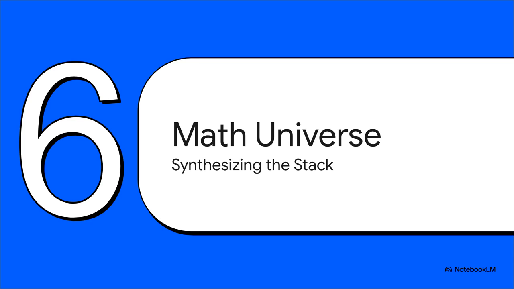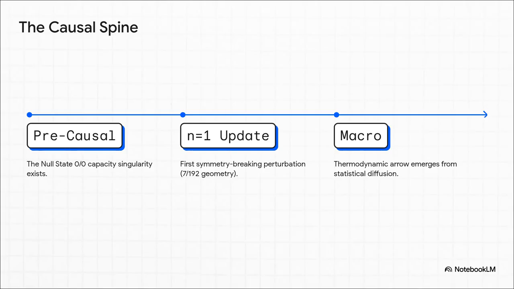Section 6. A universe from mathematics. Tracing this ultimate causal spine, we can see the whole picture. From a mathematically undefined paradox of absolute nothingness, that 0 over 0 null state, a discrete causal update is absolutely forced. That first symmetry-breaking perturbation generates the 7 over 192 geometry. And as those invariant updates unroll, strictly conserved information statistically diffuses, generating the strictly irreversible thermodynamic arrow of time we experience every single day.